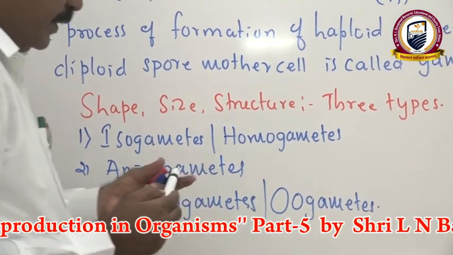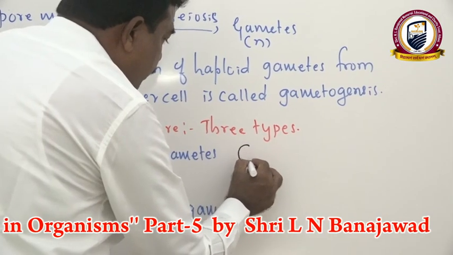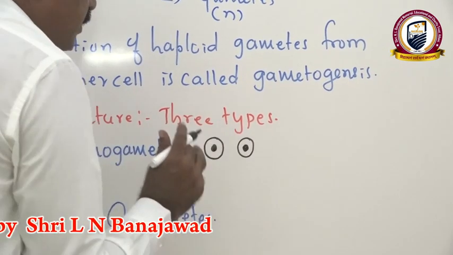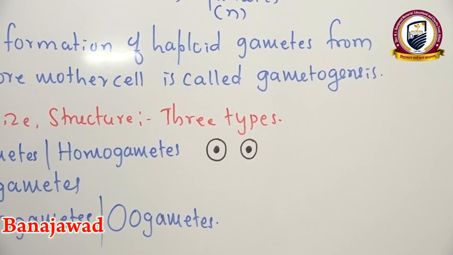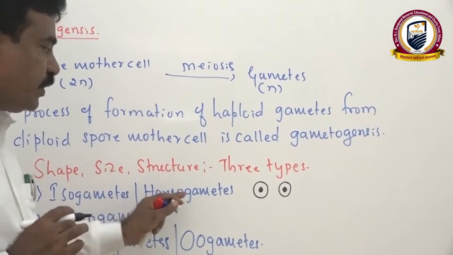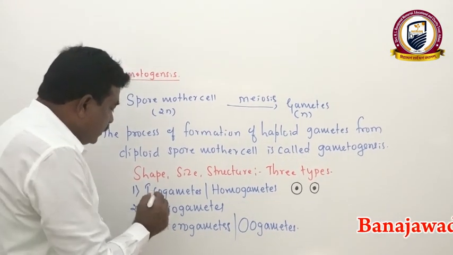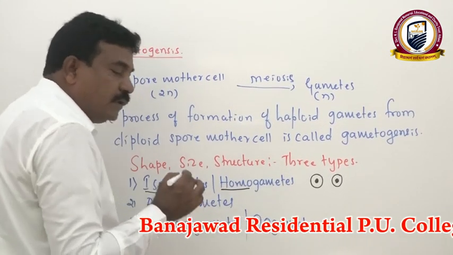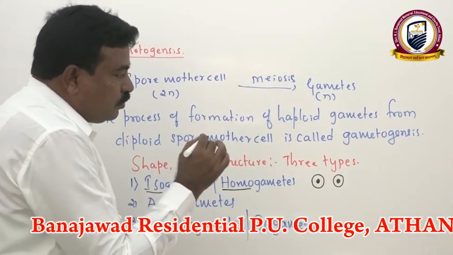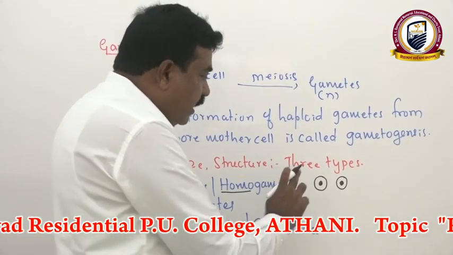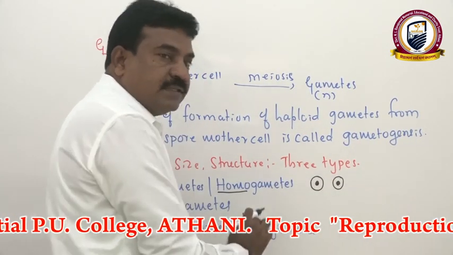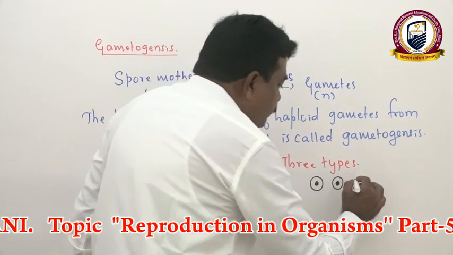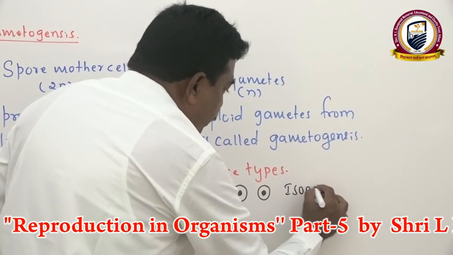See this simple figure. If both male and female gametes have the same shape, same size, same structure, we call them isogametes or homogametes, because iso refers to similar, identical, same, and homo refers to similar or same. That means both male and female gametes have the same shape, same size, same structure. Such gametes are called isogametes. Union of such isogametes we call isogamy.